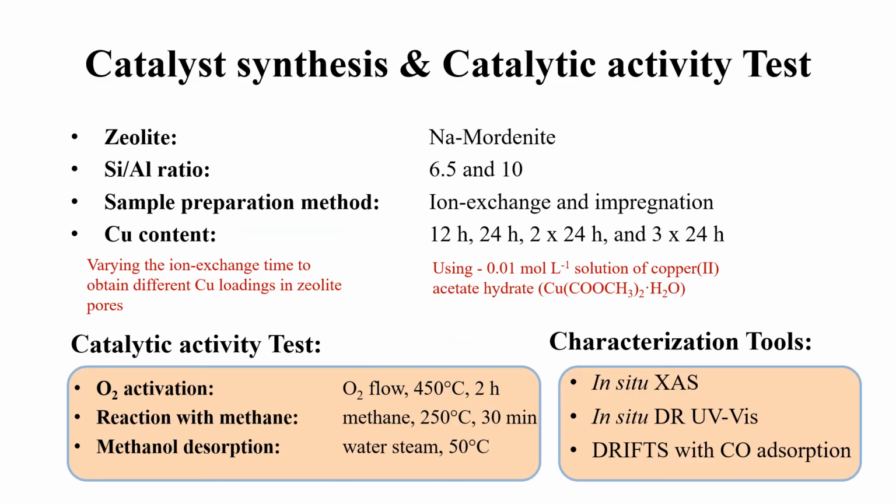In this study, mordenite with two different silicon-aluminum ratios, 6.5 and 10, was used to study the influence of the silicon-aluminum ratio, and two sample preparation methods, ion exchange and impregnation, were employed. To obtain different copper content in the zeolite, the ion exchange time was varied for 12 and 24 hours. And for a higher copper loading, 2 and 3 times of copper ion exchange were performed, 24 hours at a